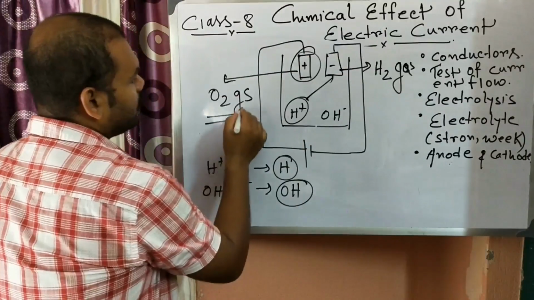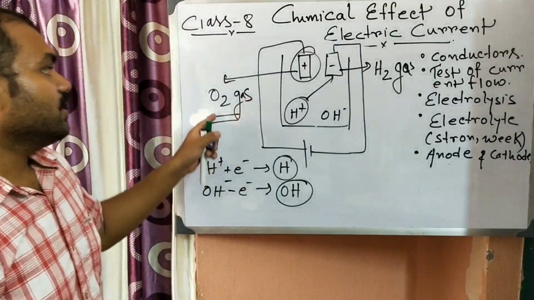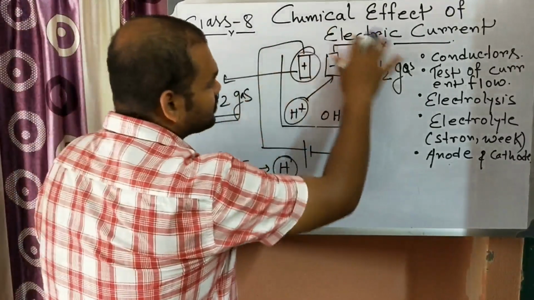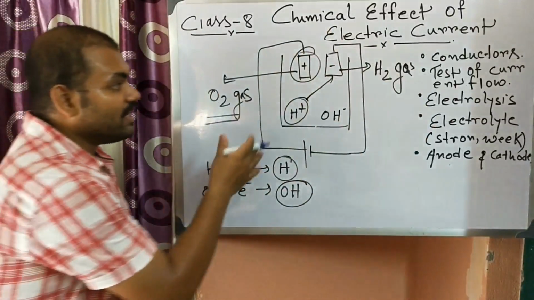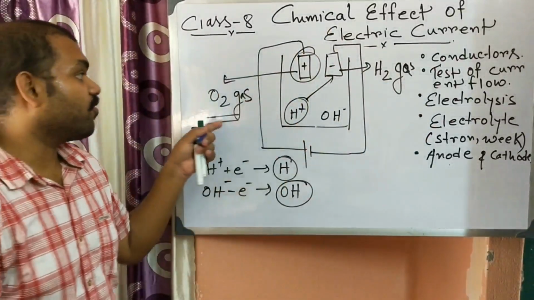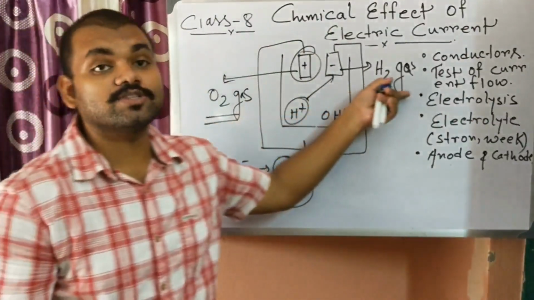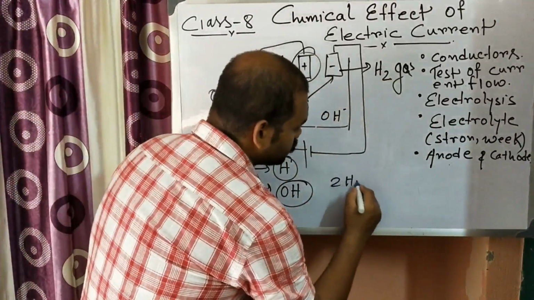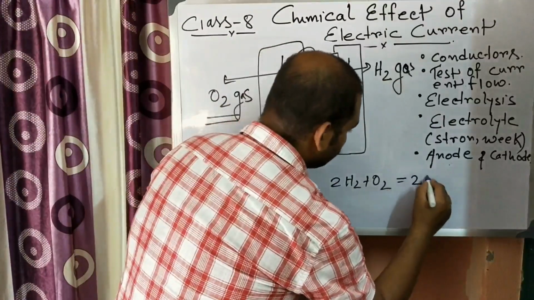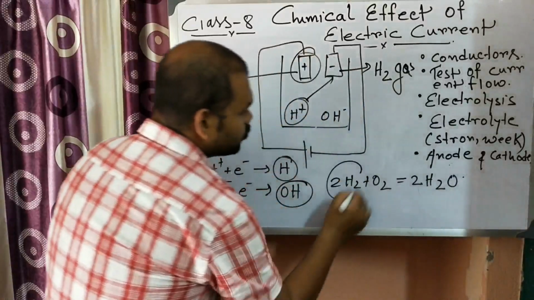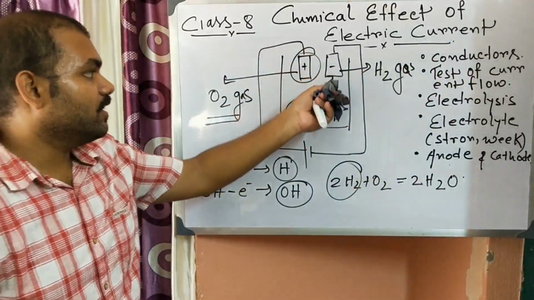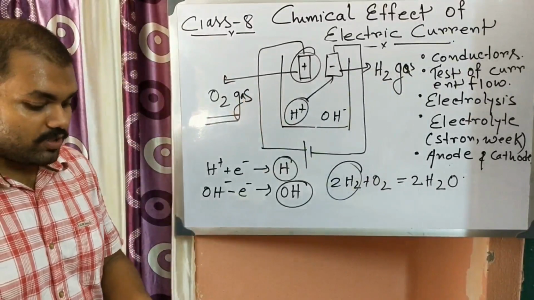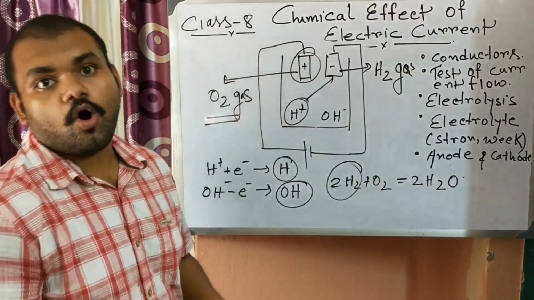Okay, so the electrolysis of water produces oxygen and hydrogen gas. You see that after passing electricity, the water dissociates and new substances are formed. New substances means oxygen gas and hydrogen gas. The volume relation is 2H2 plus O2 equals 2H2O. So two volumes of hydrogen are produced at the cathode and one volume of oxygen is produced at the anode. Okay, so this is the electrolysis of water.